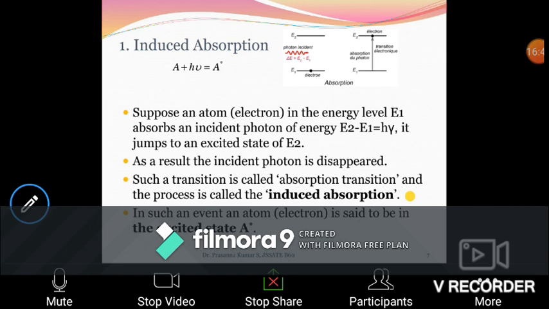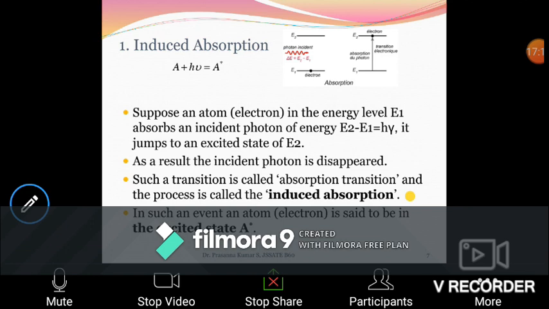Under such a situation, a photon is incident on it. This photon is picked up by the atom. So the photon is absorbed by this atom or electron and it moves to E2. By absorbing a photon, the particle moves to level E2. It got excited. So the particle in the E1 state absorbs a photon and moves to the excited state.